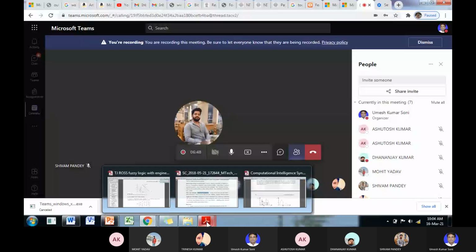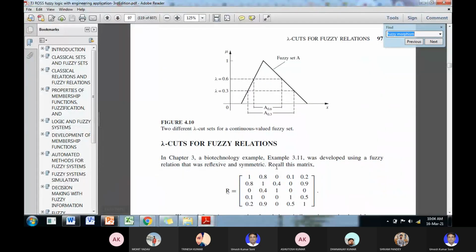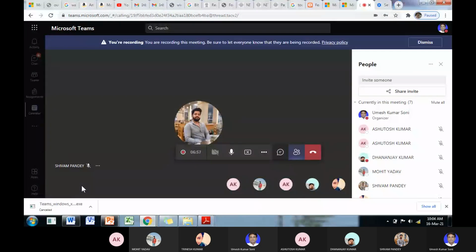So first method of defuzzification. What is the defuzzification? Defuzzification is a method of determining the crisp values, because out of the fuzzy controller we need the crisp values, and so for that we need the defuzzification, and there are various methods for defuzzification. So two things are there.